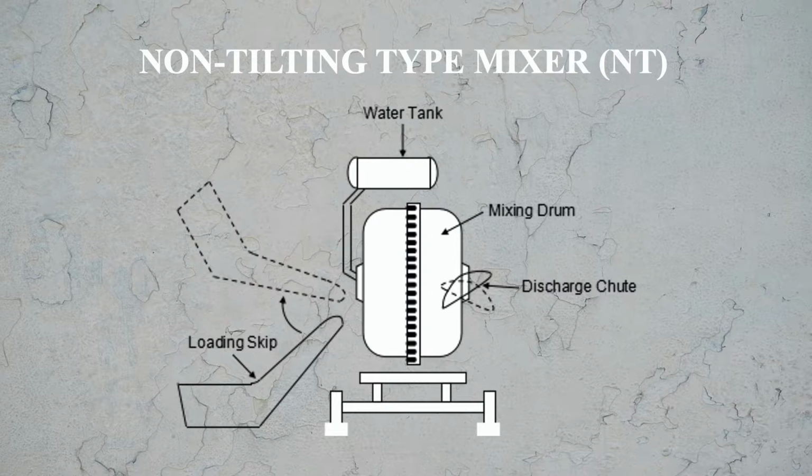So you see here the mixing drum. Above it there is a facility to have the water tank. Then on its right you see the discharging chute and on its left you see the loading skip. For putting in the ingredients, the loading skip is in a horizontal position when we are feeding it; we will then lift it and the ingredients will be fed into the mixture from the left opening.